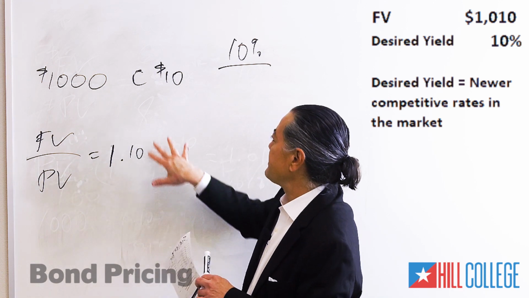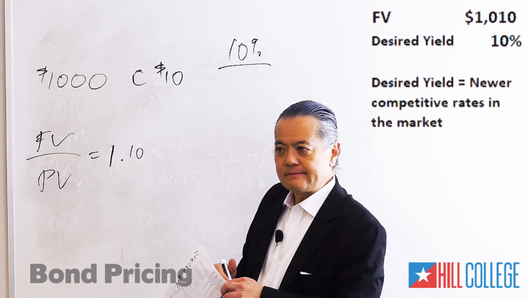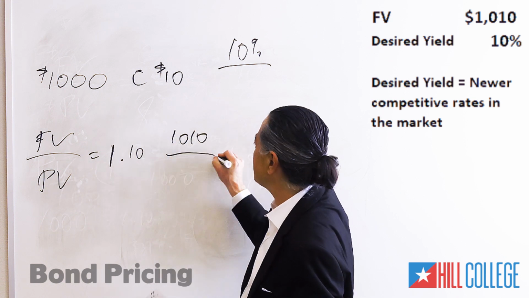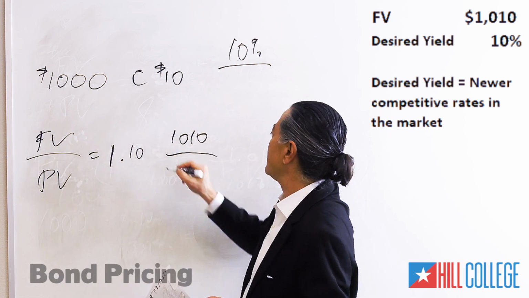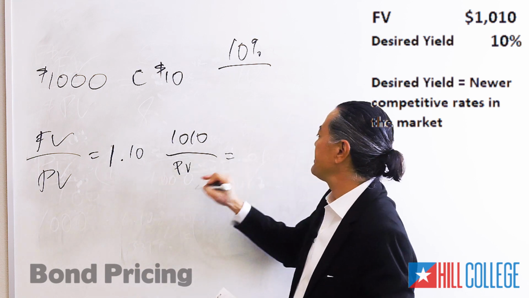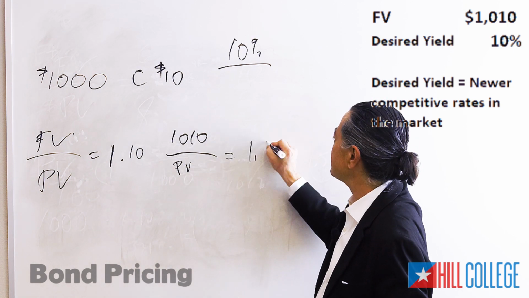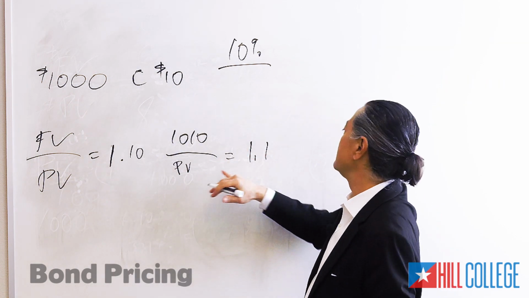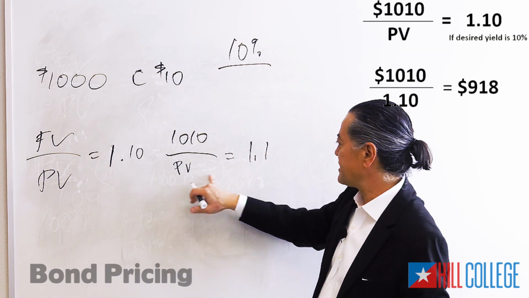What is the future value of your old bond? Yeah, that never changes because that's in the contract. And we don't know what they're going to pay now, but we know the ratio has to be 1.1 in order for that increase to represent 10%. So you just substitute for this. How do you isolate?